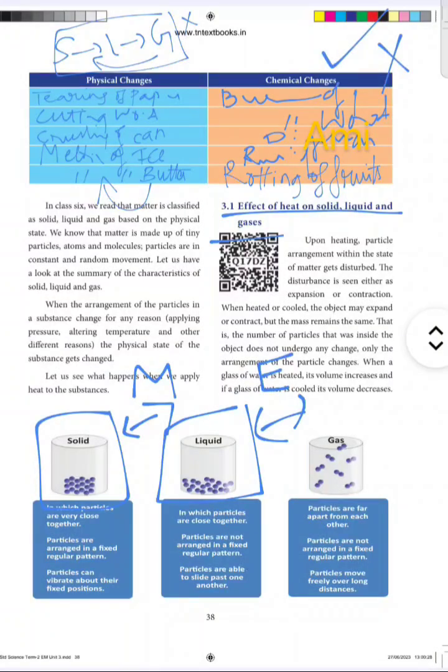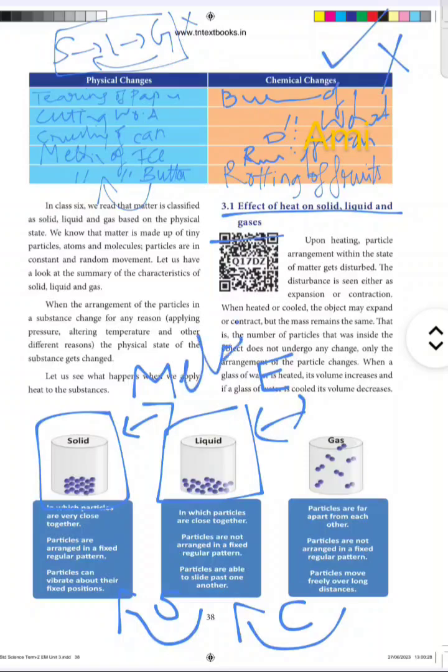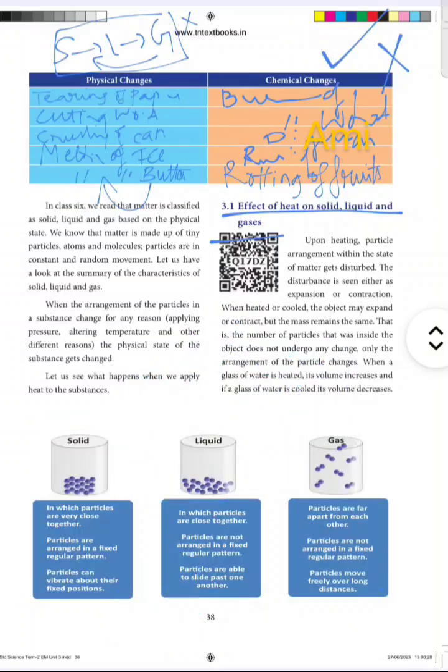Now when a gas is cooled down, it can come back to the liquid state. This process is known as condensation. And when a liquid is cooled down, it can solidify to form a solid substance by increasing the intermolecular forces between the particles. So solid to liquid is melting, liquid to gas is evaporation, gas to liquid is condensation, then liquid to solid is solidification, and there is one more change of state of matter, which is from solid to gas.